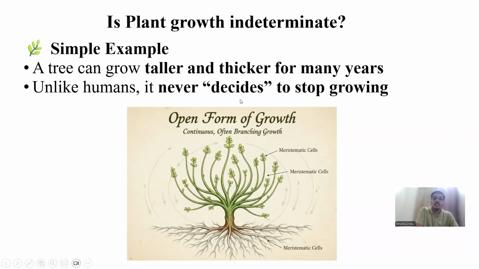Now you might be asking, okay, what is this open form of growth? This open form of growth is because of the cells called meristematic cells, which I'll be talking about in the next slide.